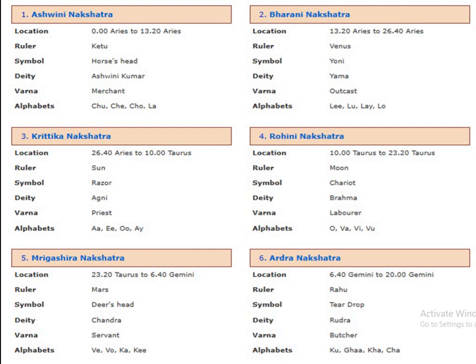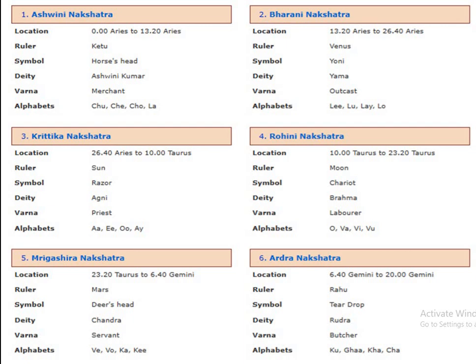It starts at 0 degree in Aries and ends at 13.2 degrees in Aries. Second nakshatra is Bharani, which belongs to Venus. It starts from 13.2 degrees Aries to 26.4 degrees Aries. Third nakshatra is Krittika, which starts from 26.4 degrees Aries to 10 degrees Taurus. Krittika nakshatra belongs to Sun. Rohini nakshatra belongs to Moon, which starts from 10 degrees Taurus to 23.2 degrees Taurus.